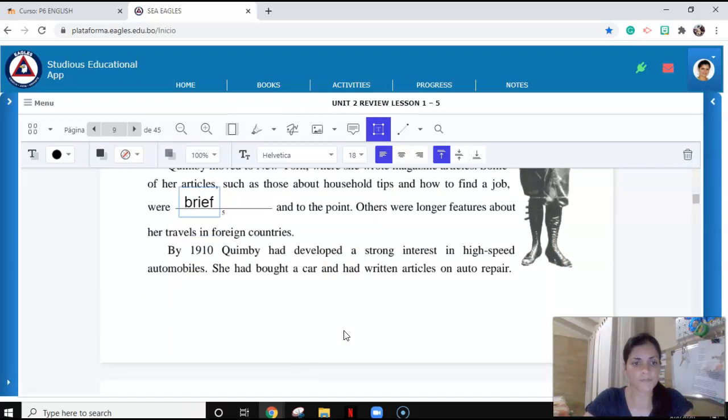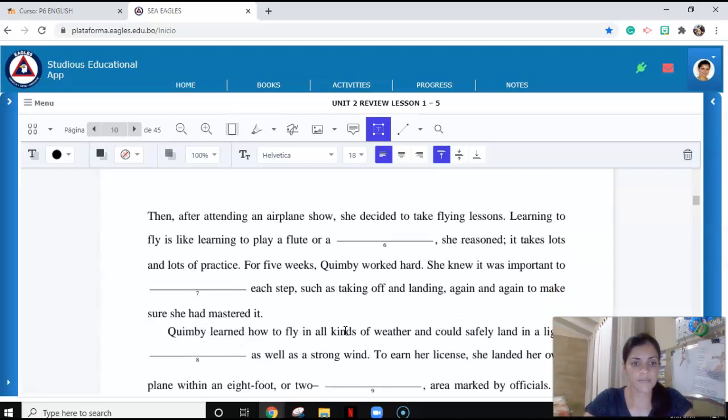Let's move on. By 1910, Kimber had developed a strong interest in high-speed automobiles. She had bought a car and had written articles on auto repair. Then, after attending an airplane show, she decided to take flight lessons. Learning to fly is like learning to play a flute or, she reasoned, it takes lots and lots of practice.